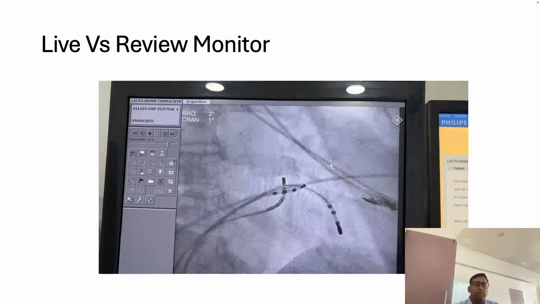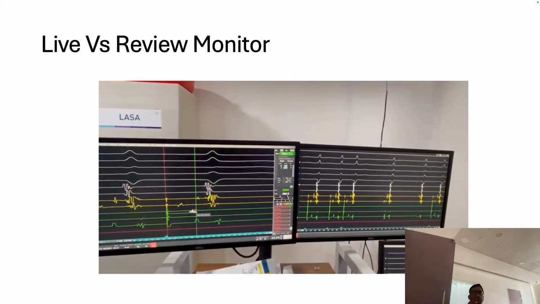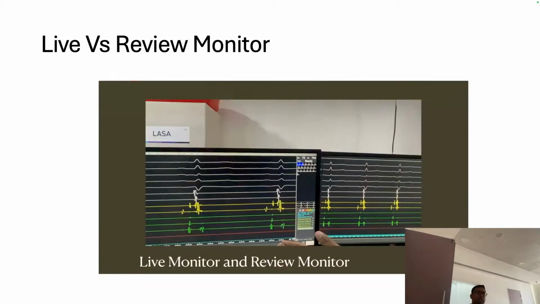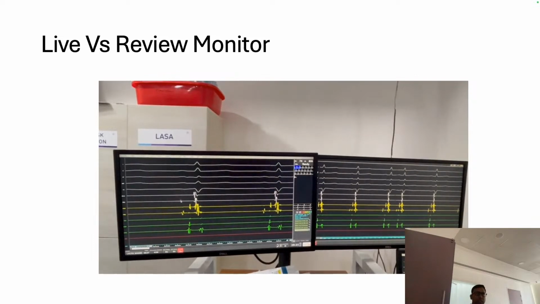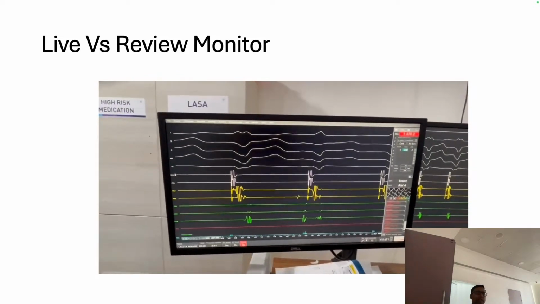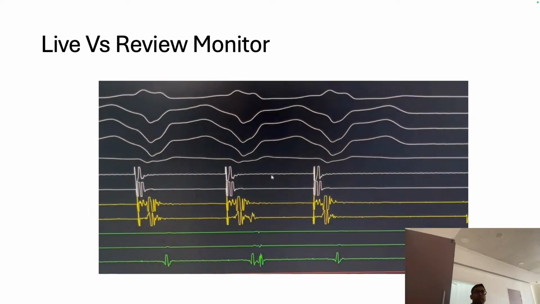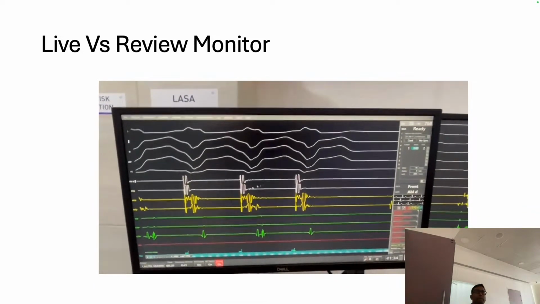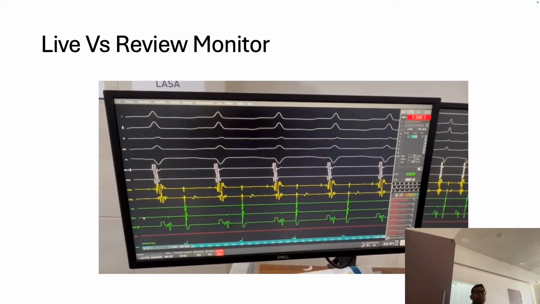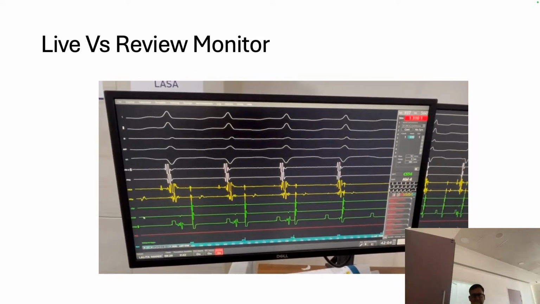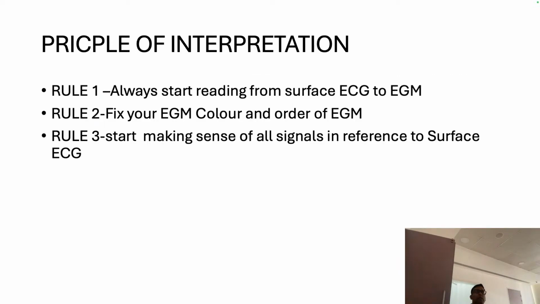Now you can see how the catheters are moving. Here you can see the live and review monitors. We are measuring, and after the measurement we start the EP study. We call one the review, and the other is called live. Whatever the heart is doing, we have to check it. RV ventricular pacing is happening, and after that we see how much VA conduction is happening. Then for the AV study, we pace from the CS and measure it. So this is about the procedure.